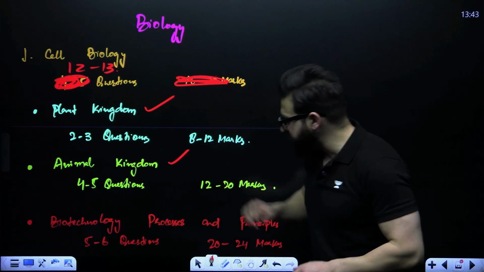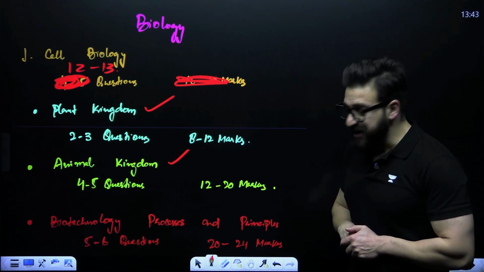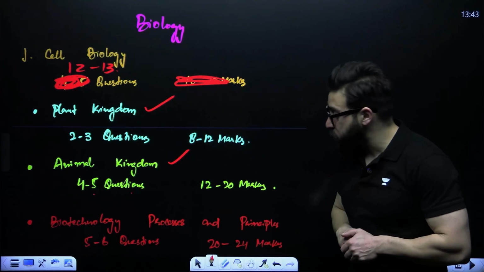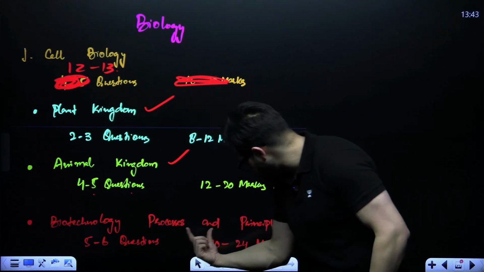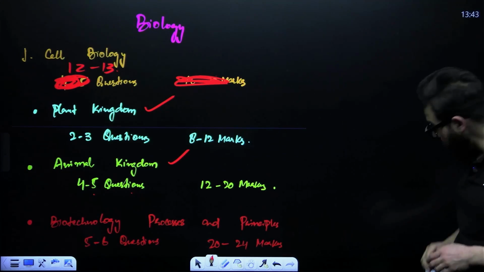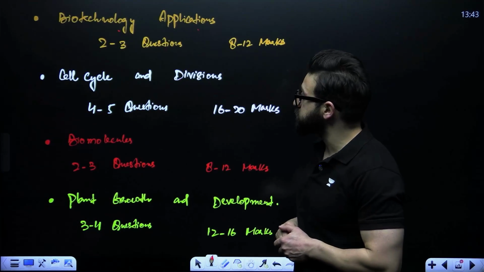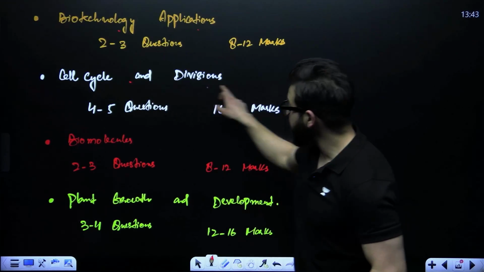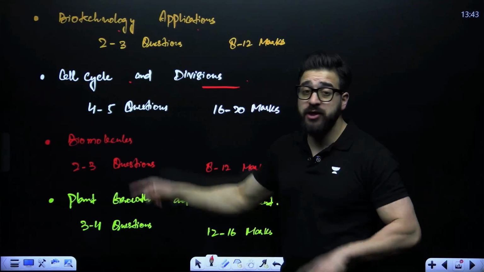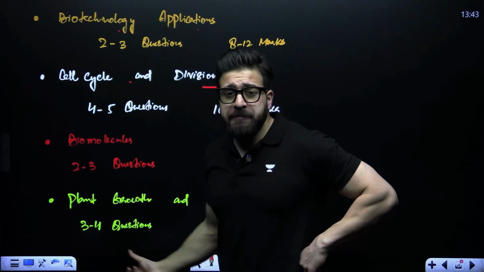You have the animal kingdom, very much important, 4 to 5 questions in this one. Then you have biotechnology principles and processes. Then biotechnology applications, 3 questions. Cell cycle and cell division. I would highly recommend you to learn the complete chapter when it comes to biology.